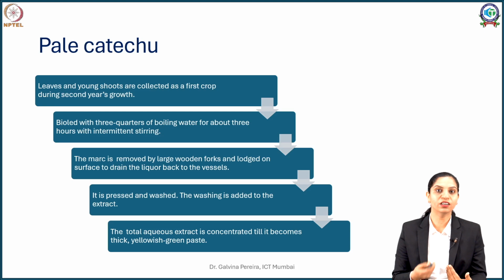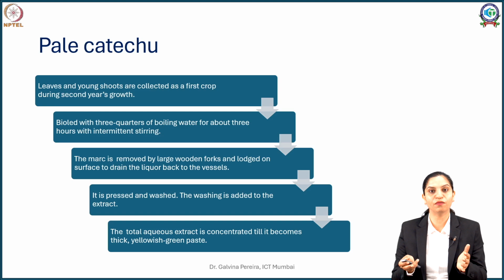So every year you can collect fresh produce, and it is said that you can collect it up to 20 years of the plant, and the best produce is thought to be somewhere around 8 years. That's where your tannin content or your extract is maximal.